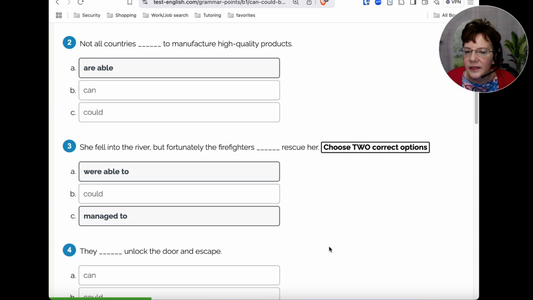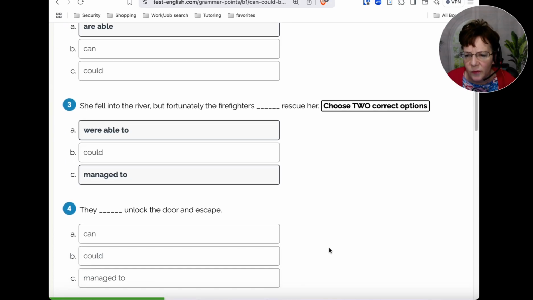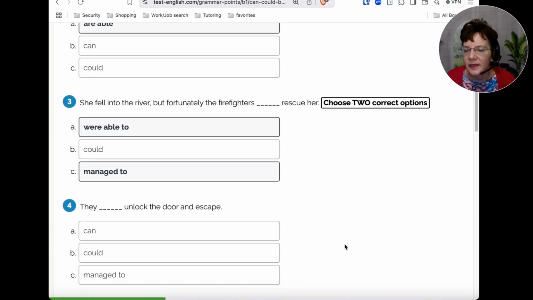All right. How about number 4? Let's try this one. They can, could, or manage to unlock the door and escape. Well, it sounds like we want option C, another example of an occasion here. So C, manage to. That sounds right.